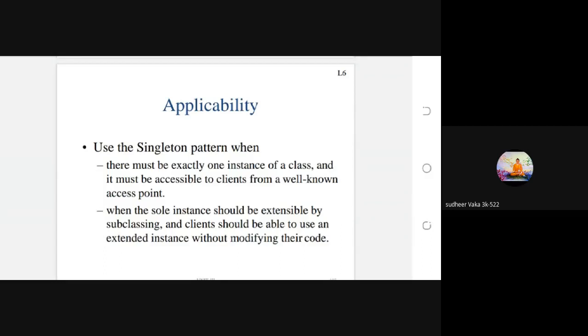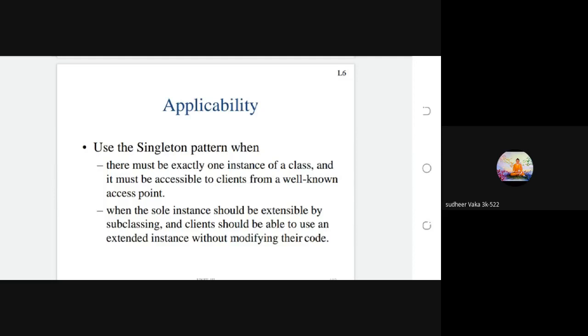You see here, first point, there must be exactly only one instance of a class. Whenever you create any products or any method, at that time you must create only one instance for the class.